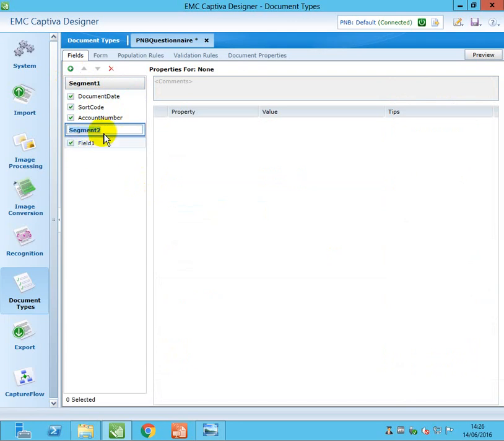When you create it, by default one field will be created. I'm using this as the question response label, and I'm going to change the first segment information to customer information. There is a customer information and a questionnaire response.